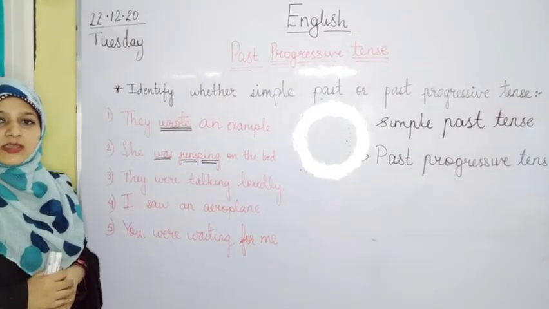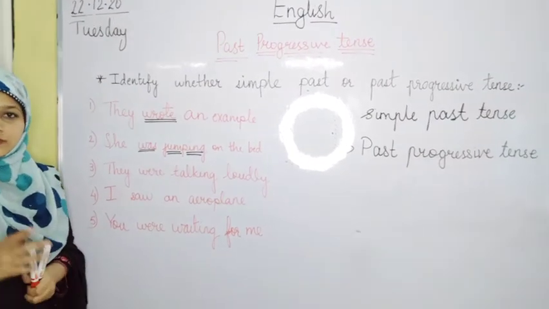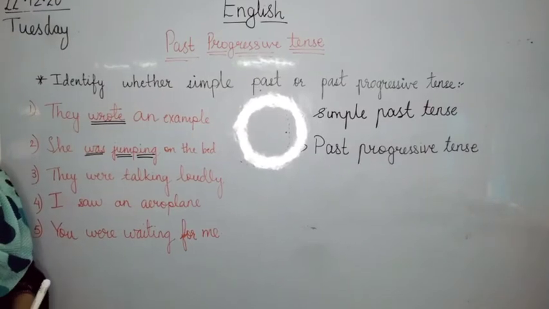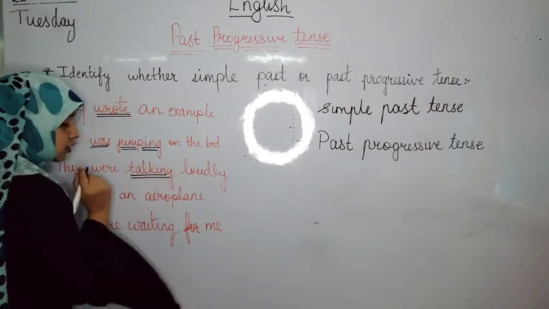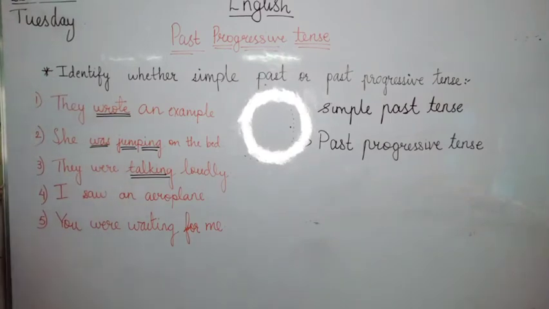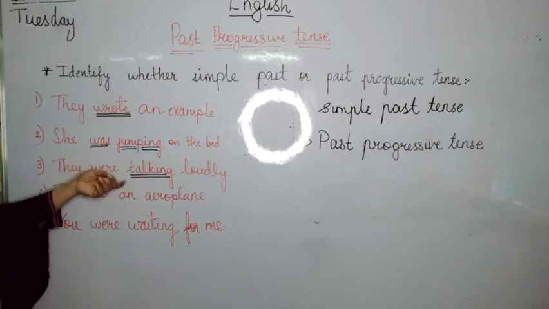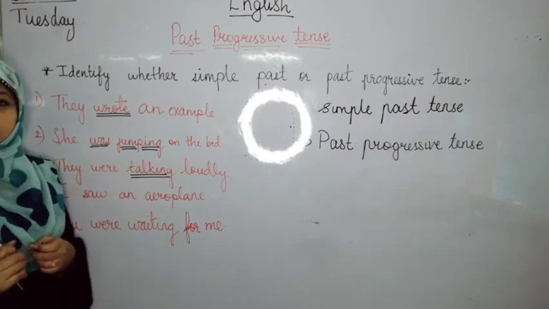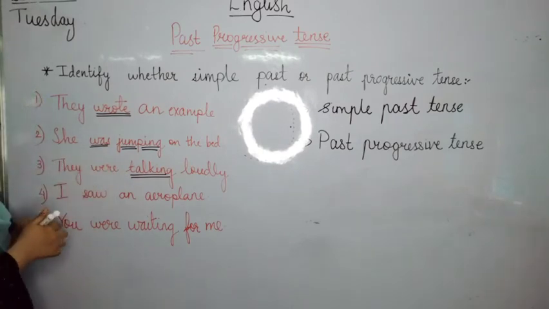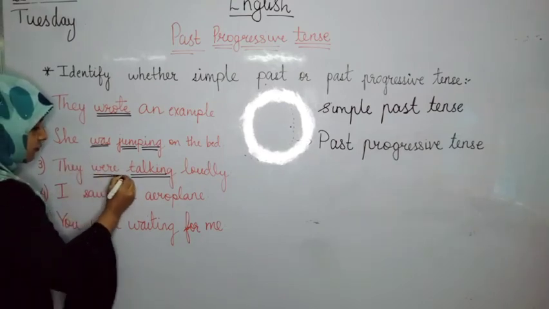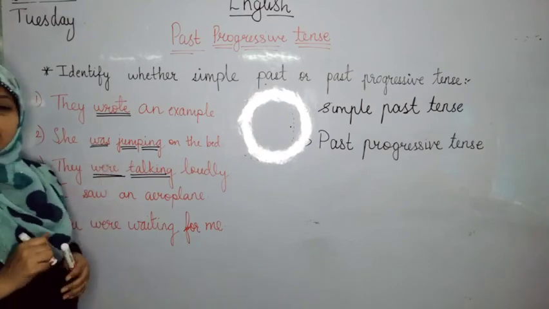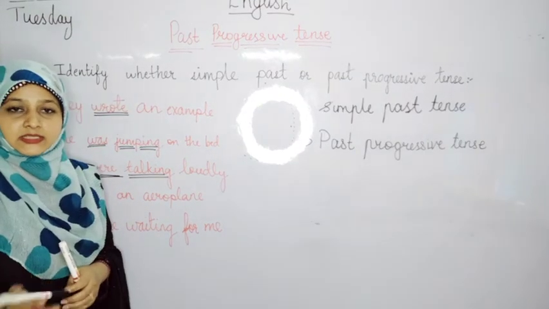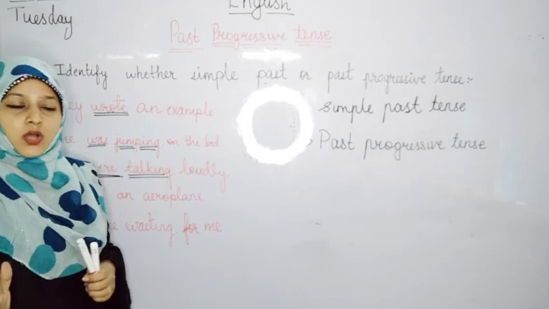The third one says they were talking loudly. What does it say? They were talking loudly. First, we will underline the verb from the sentence. The verb is talking because talking is an action. Yes? Now, we will see the word prior to the verb. It is were. From this word were, we come to know that the action was not complete.